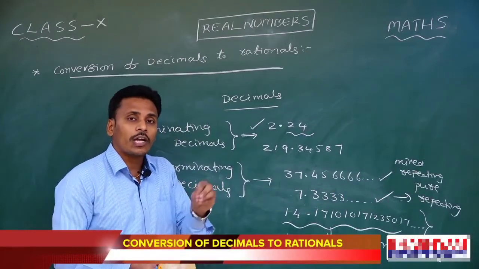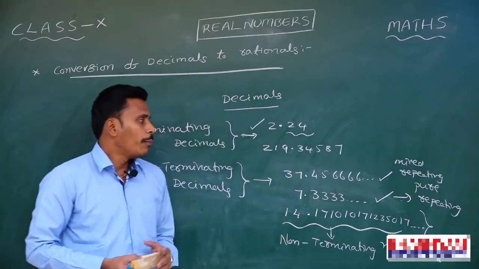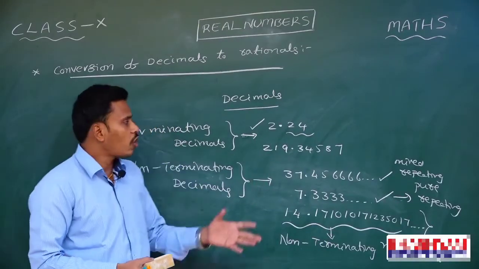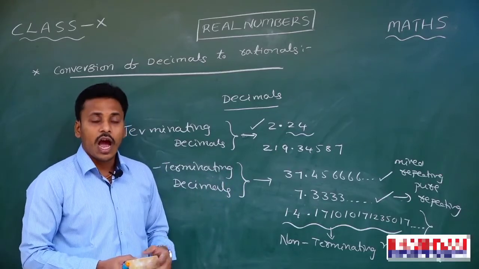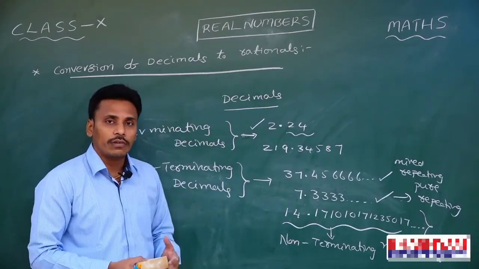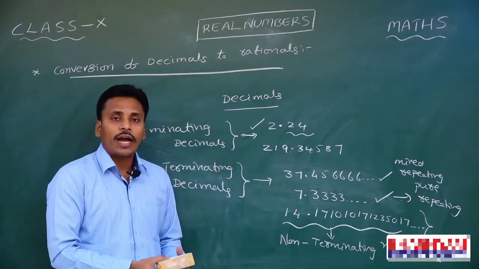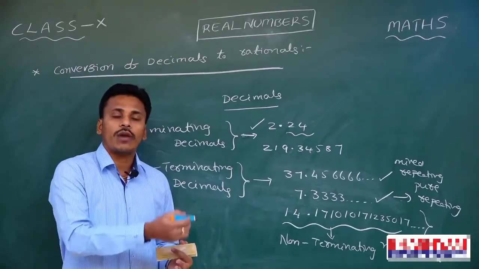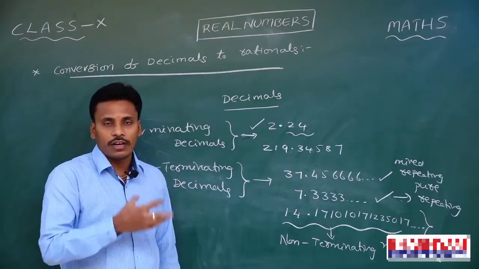If some digits of the decimal part are repeating, we call them mixed repeating decimals. This is all you already learnt in your previous classes, the classification of decimals. And now, we are going to convert these decimals into p by q form, rational form. And after converting these decimals into rational form, we are going to generalize a statement from all those conversions, right?